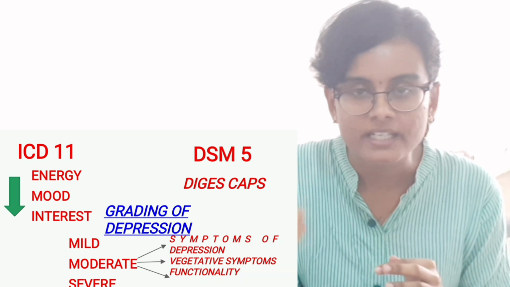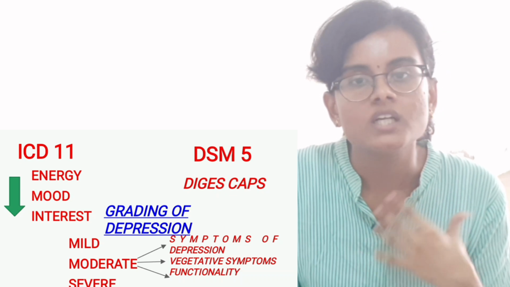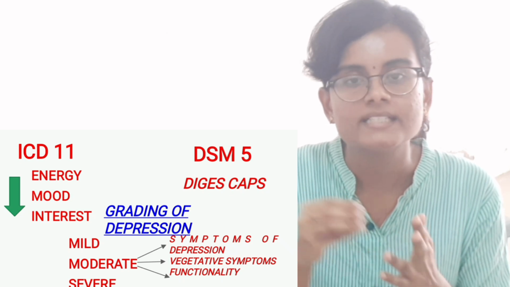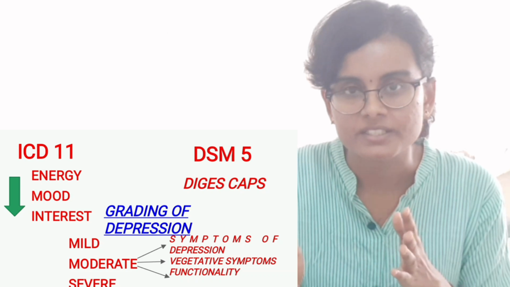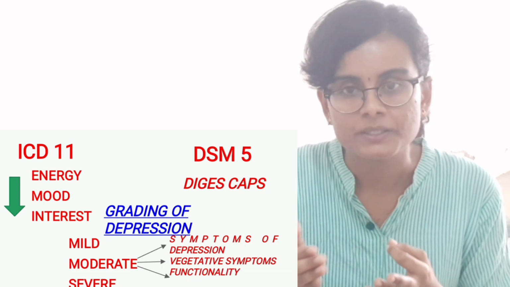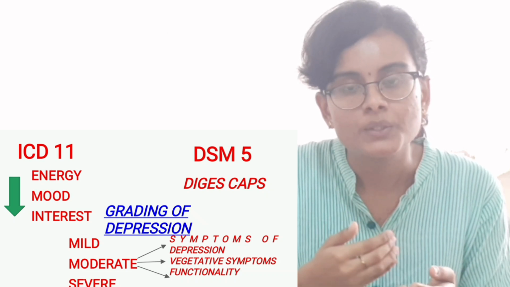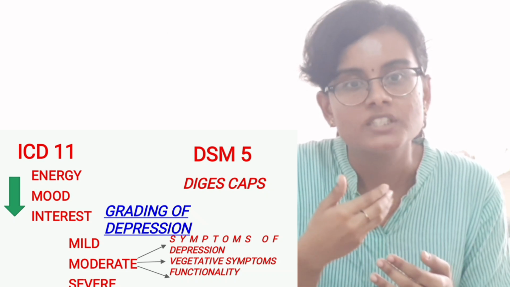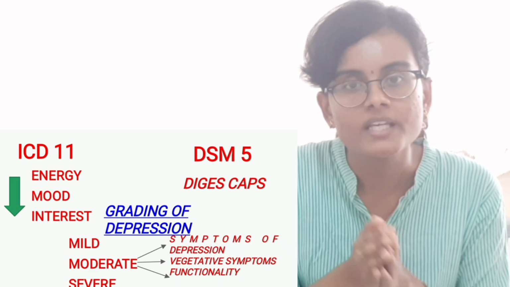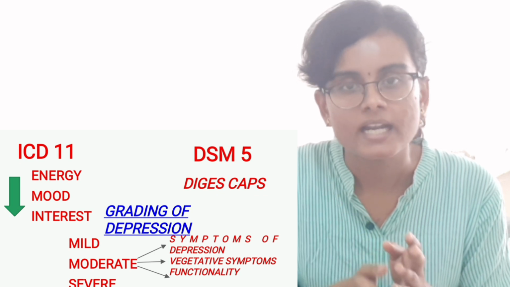According to DSM-5 criteria, 5 features have to be present out of 9 features. What are these 9 features? Which include depressed mood for more than 2 weeks, and second is loss of interest. Next, third is pathological guilt, which is an unnecessary guilt. Fourth, energy is decreased, leading to fatigue and tiredness. Fifth feature is terminal insomnia, which leads to early morning awakening. Sixth feature is concentration, that is decrease in attention.